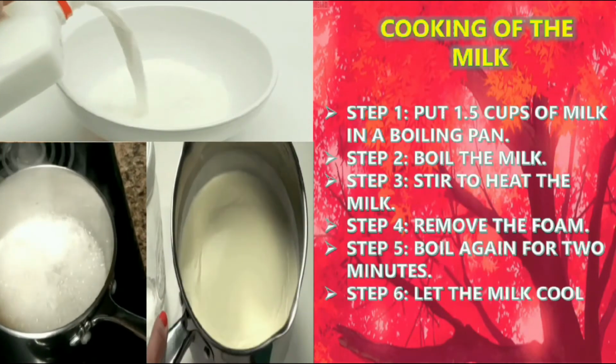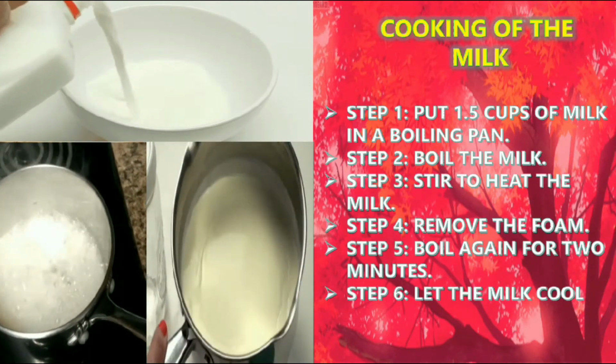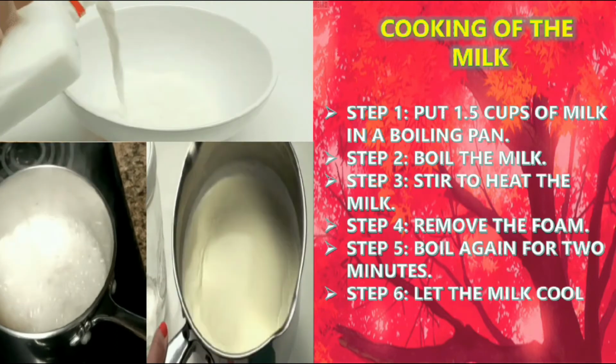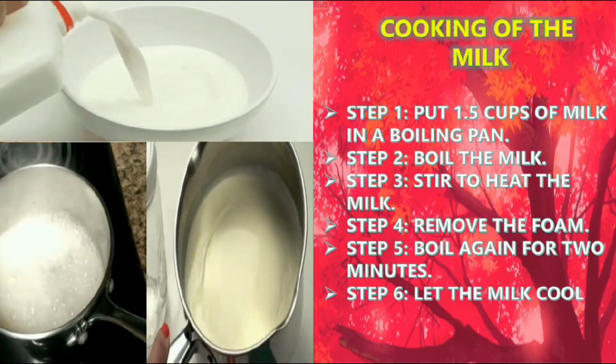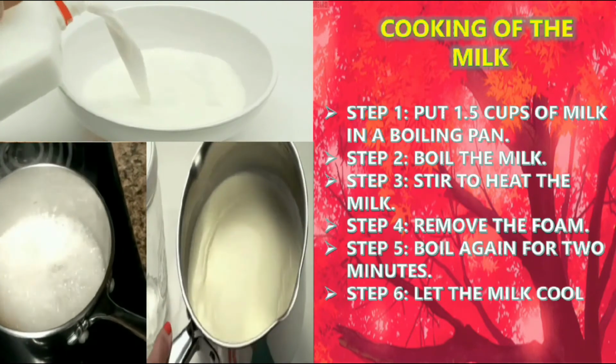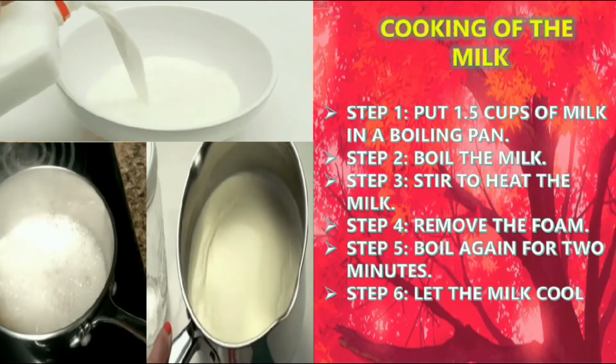Step 1. Put 1.5 cups of milk in a boiling pan. Boil the milk. Stir the milk. Remove the foam. Boil again for 2 minutes. Let the milk cool. So this is the process of getting the curd.